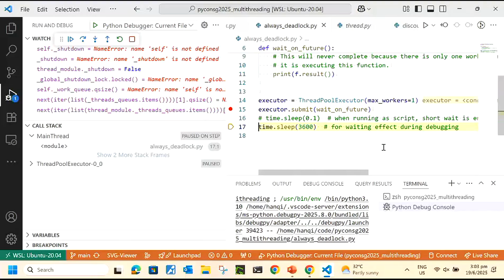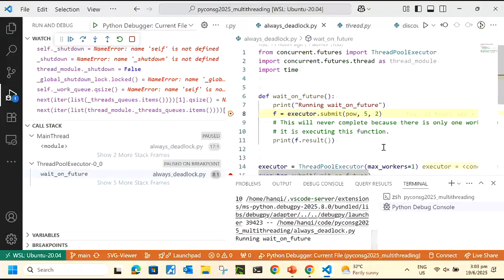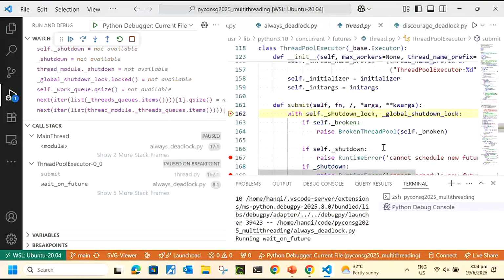So now, what happens when you sleep? Let's go, F10. Okay, that's the difference. There's a critical difference. It doesn't exit anymore. It doesn't go into the exit handler, so shutdown will not be set. It jumps straight into the submission. So if I F10 again, now it is trying to submit the nested submit.